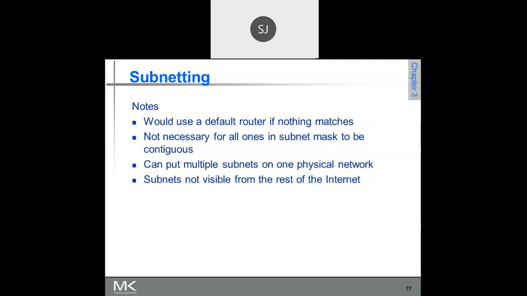See, suppose I am using a class C network, which I want to divide into 12 subnets. What will be my subnet mask? Please answer me immediately, all of you. I am using a class C network, please make a note of it. Divide the network into 12 subnetworks. What is the resulting subnet mask? Can you answer?